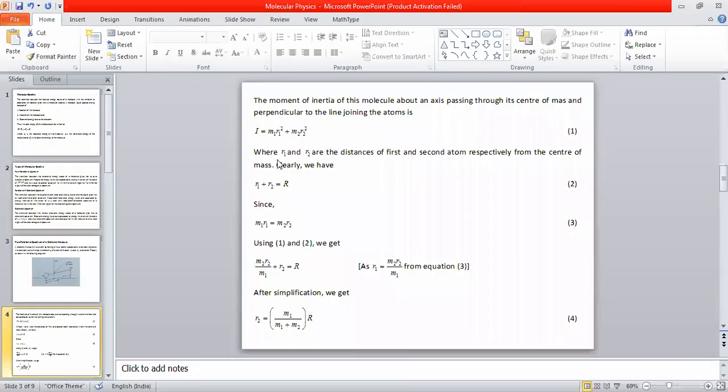That's what I have written, where R1 and R2, I will come back to this, are the distances of the first and second atom respectively from the center of mass. Clearly we have R1 plus R2 is equal to capital R. That is very clear. I want to calculate the moment of inertia of the whole molecule.